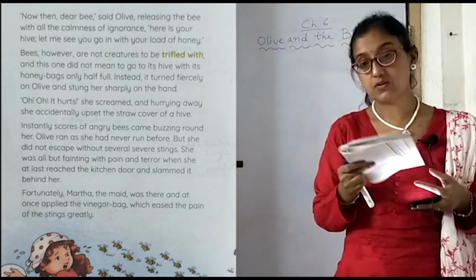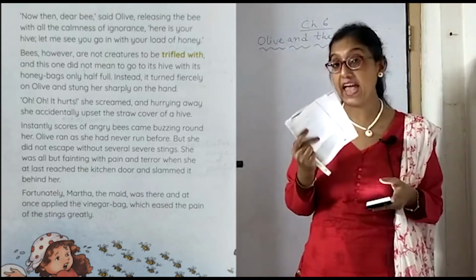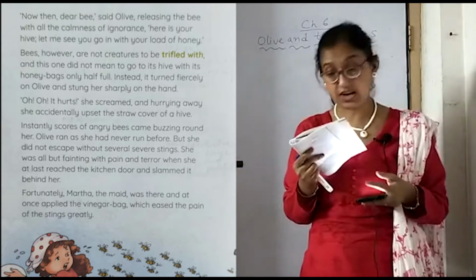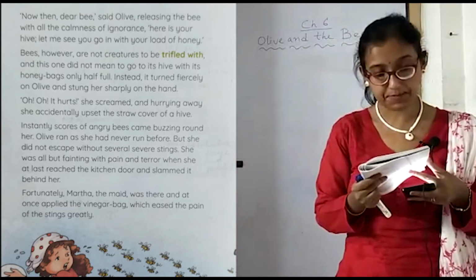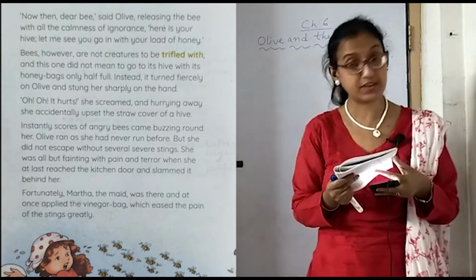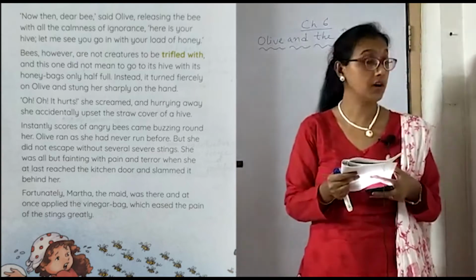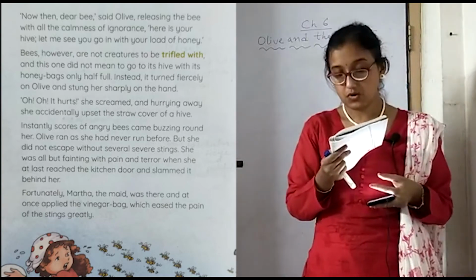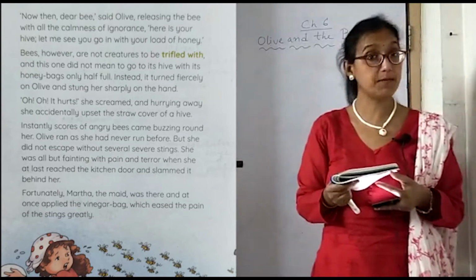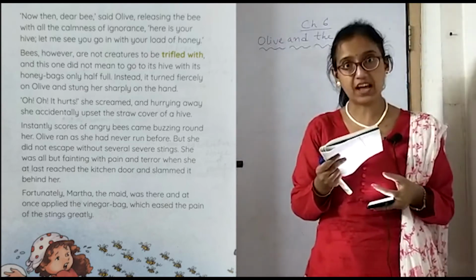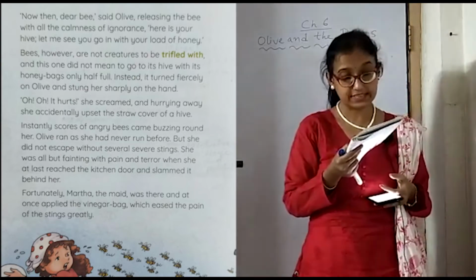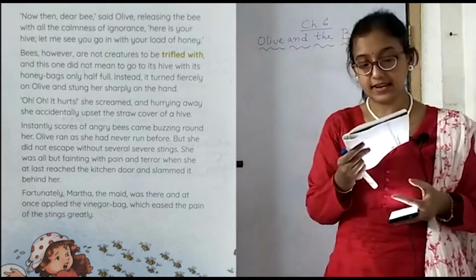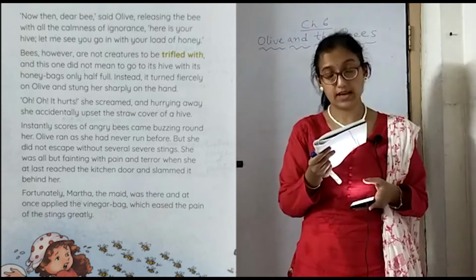The bees are such creatures who get angry easily. They are not to be messed with. We should not mess with the bees or think them unimportant. The same thing happened here, and this one did not mean to go to its hive. This bee which Olive caught was very angry, with its honey bags only half full. So what did it do? Instead, it turned fiercely on Olive and stung her sharply on the hand.